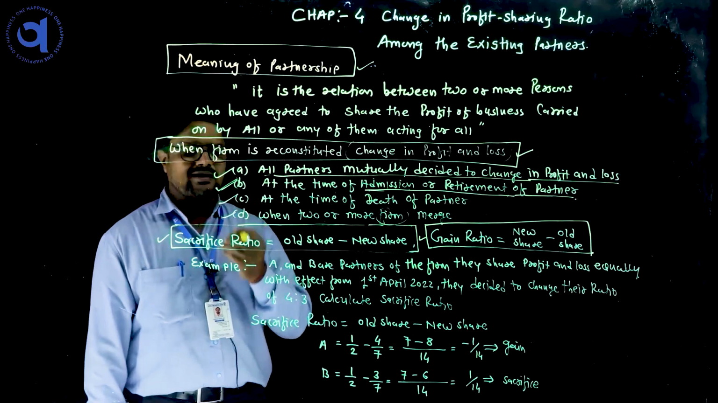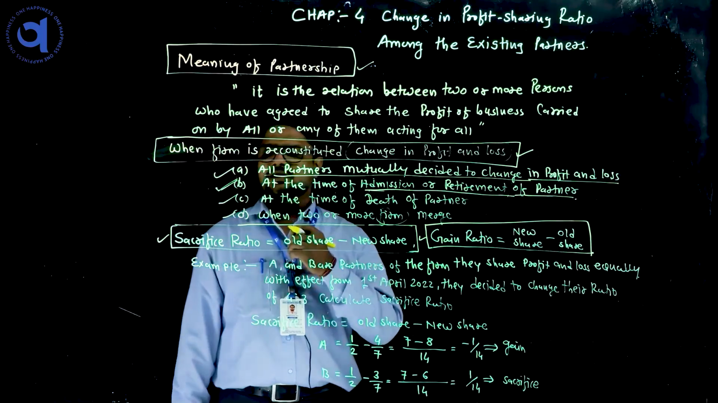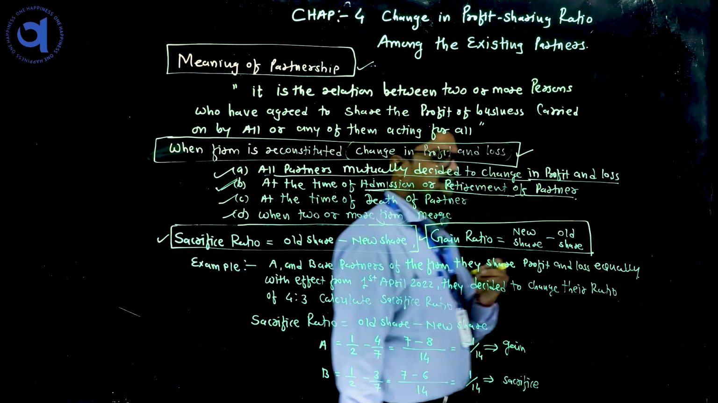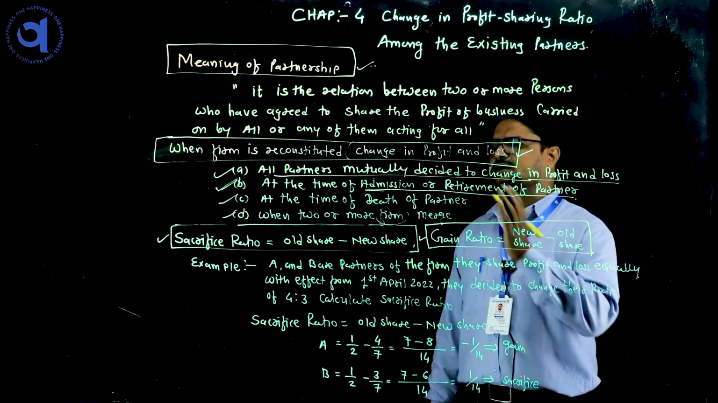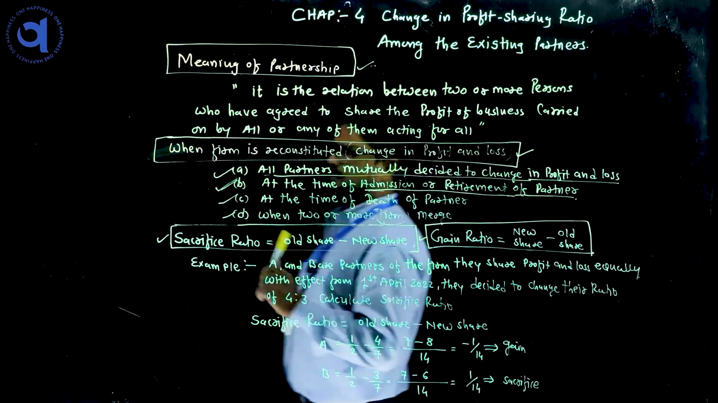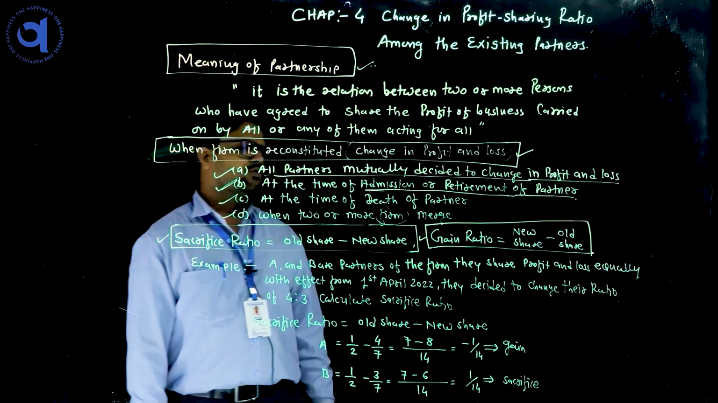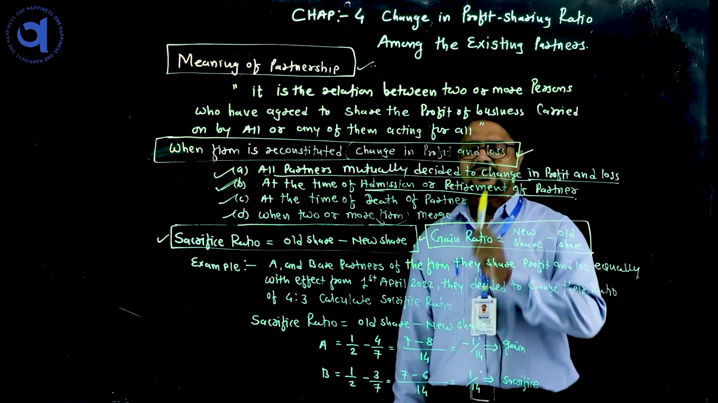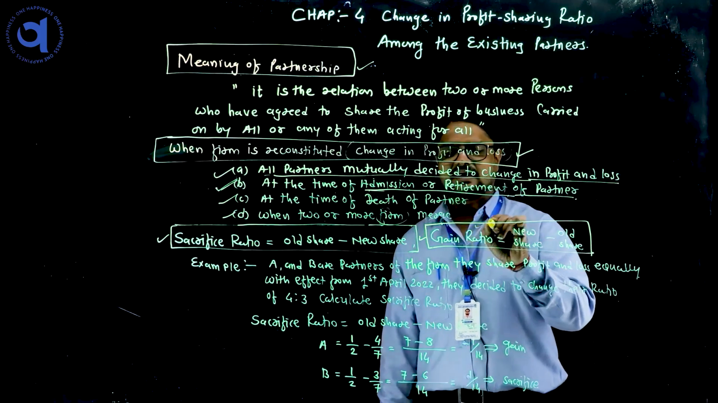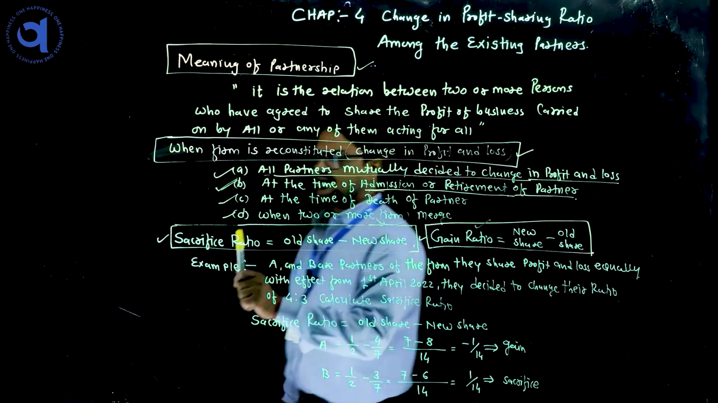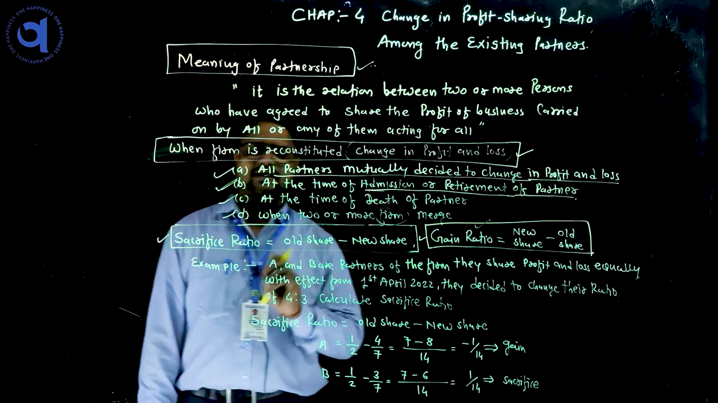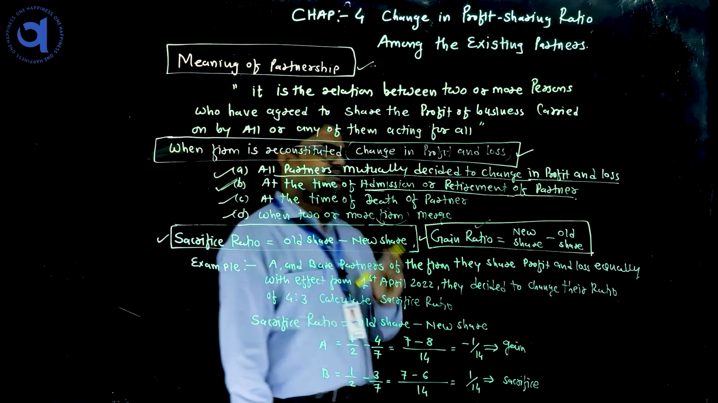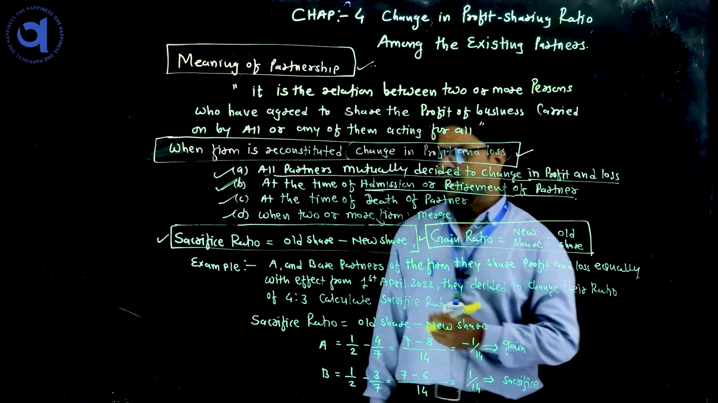So partners who are getting a loss, in the sense, means sacrifice. Those partners who get a smaller amount after changing the profit sharing ratio have sacrificed. And those partners who get a larger amount after changing the profit sharing ratio are getting a gain. So we should find out the sacrifice ratio and gain ratio at the time of changing the profit sharing ratio, to see which partner is getting a gain and which partner is sacrificing.